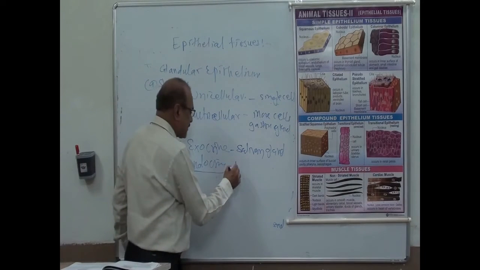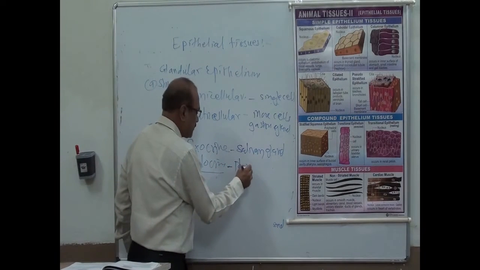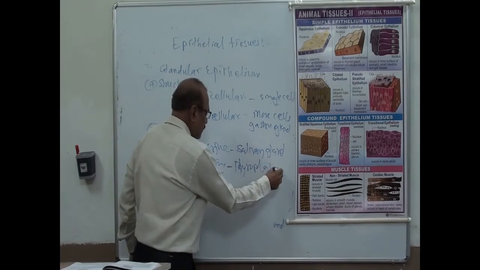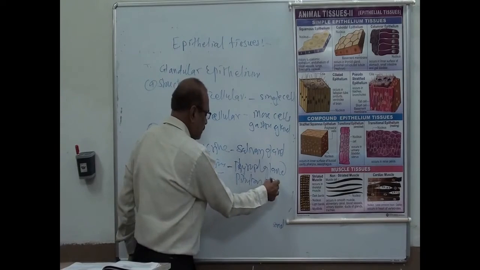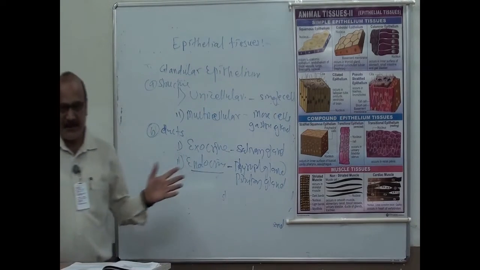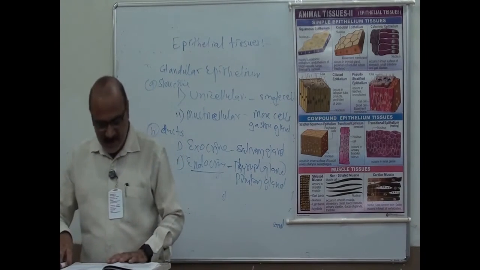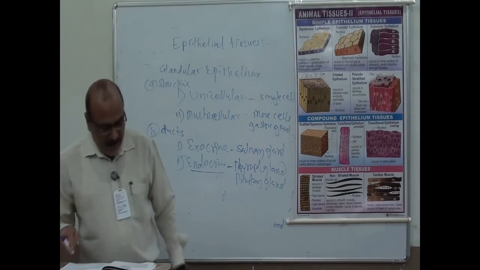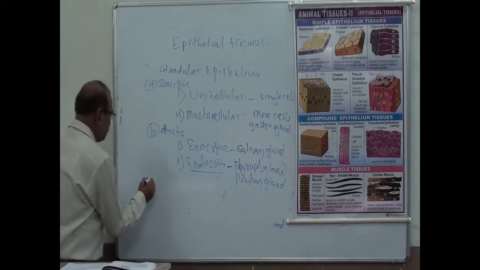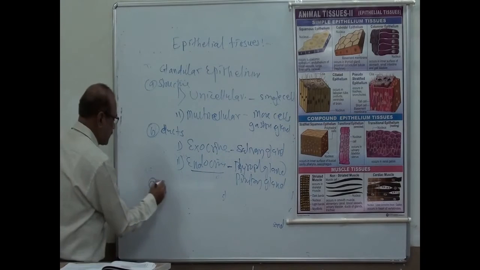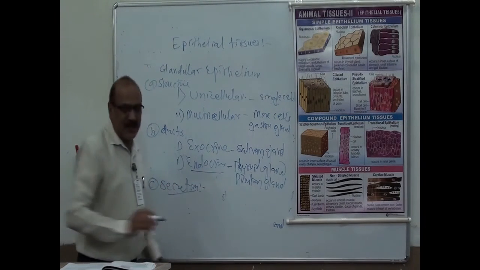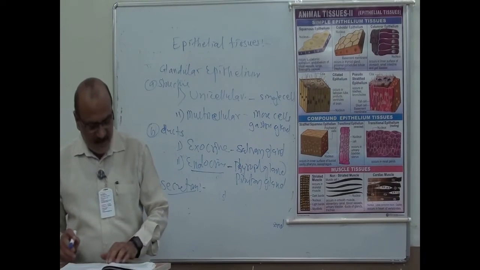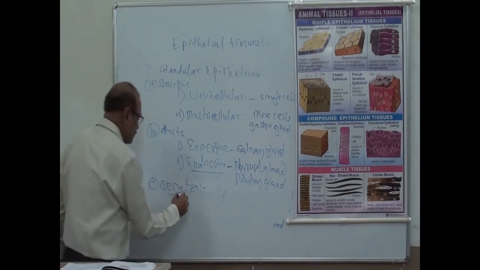Now these endocrine glands, for example the thyroid gland, pituitary gland, and adrenal gland, have secretions called hormones. Then, by their secretion, meaning what type of secretion there is. On the basis of their secretion, there are different types. The first one is mucus.